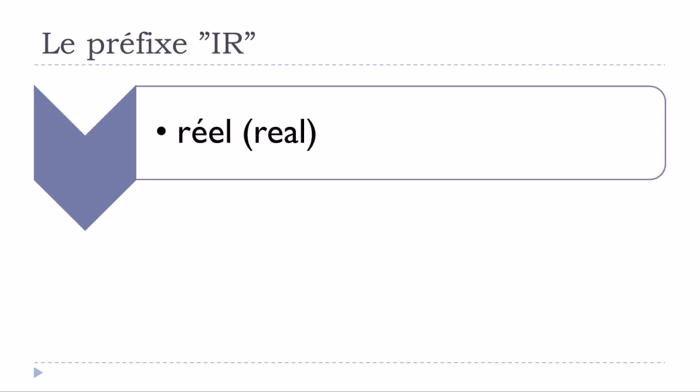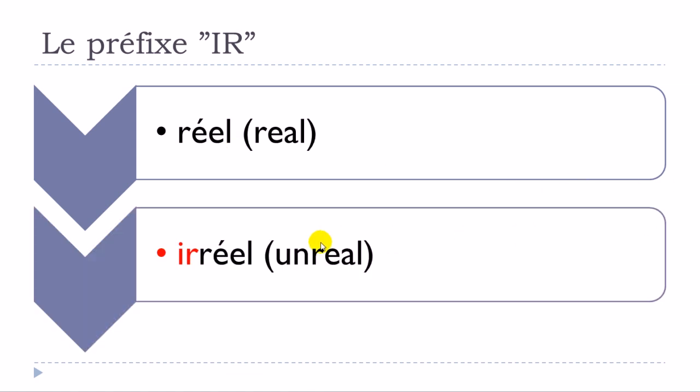And the first one is réel, okay? Réel, and then, as I said, you just add this IR, and then after that you put your réel again, and you will get irréel. Irréel, okay? Réel, and then irréel.